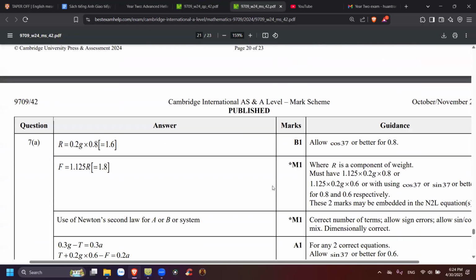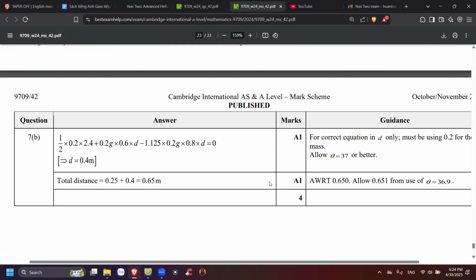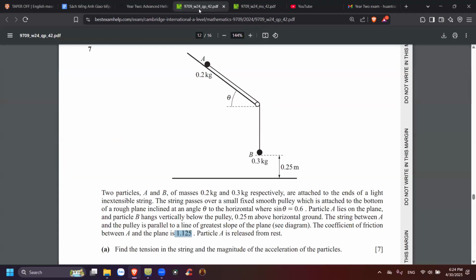Let me see. They say it should be 0.25 plus 0.4, so it should be 0.65. It's not the same. Nó phải cộng thêm một cái khúc gì đó nữa. But I think this one is not easy because first thing first, this A moves down. Okay, never mind. It's 7 marks, but it's not easy. Okay, let's just try this one. All right, let's see.